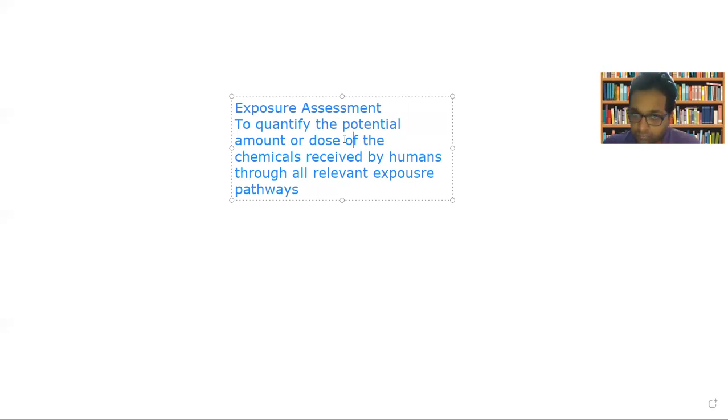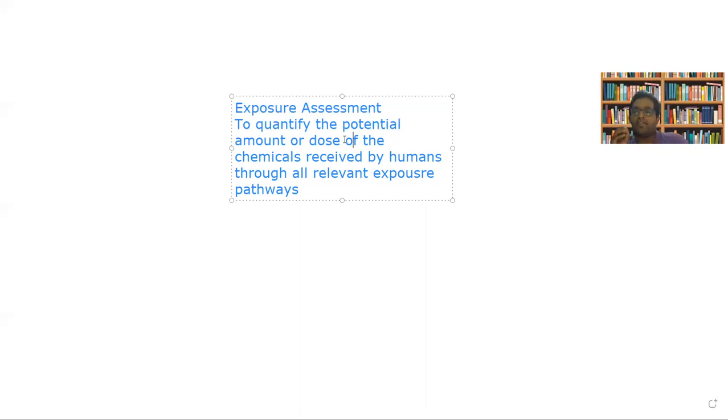Okay, now you consider the different exposure pathways. There are a large number of different exposure pathways. Now, what is the potential amount or dose of chemicals that is received by humans through all the relevant exposure pathways?